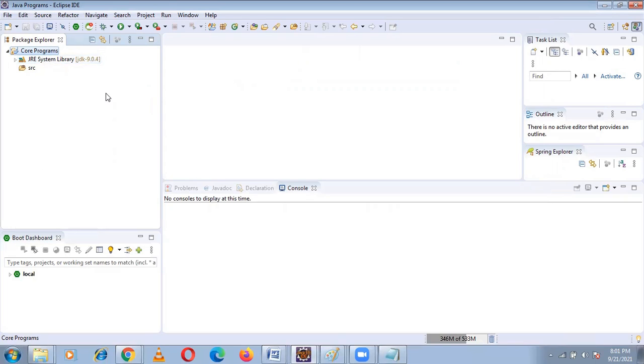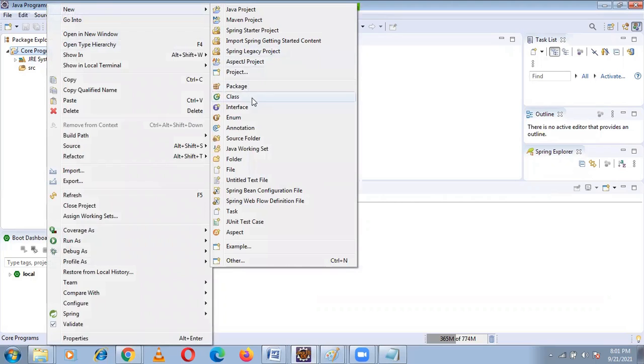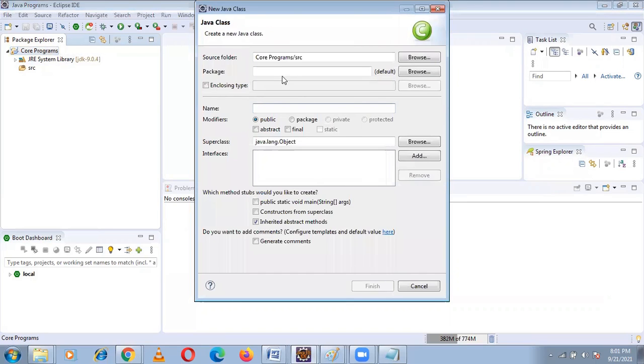Now I want to write a collection class, one ArrayList class. First of all, go to core programs, right click, New Class. Creating the package is your choice. If you create the package, everything will be differentiated. For example, I won't create a package. I write directly ArrayListEx1. This is the class name.